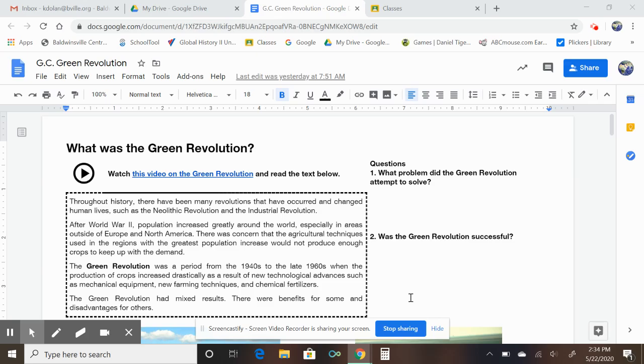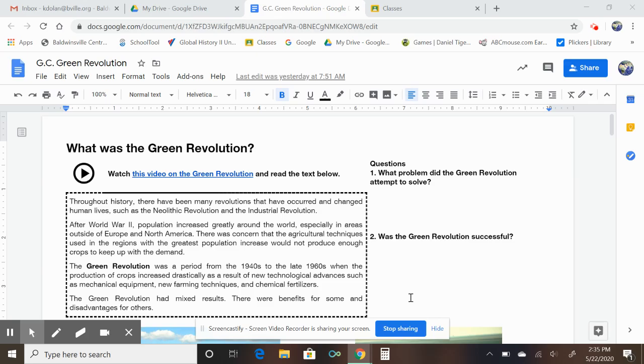There's just a change in how we produce things, and the Green Revolution is a revolution where we change how we grow food. After World War II, population increased greatly around the world, especially in areas outside of Europe and North America. There was concern that the agricultural techniques used in the regions with the greatest population increase would not produce enough crops to keep up with the demand.